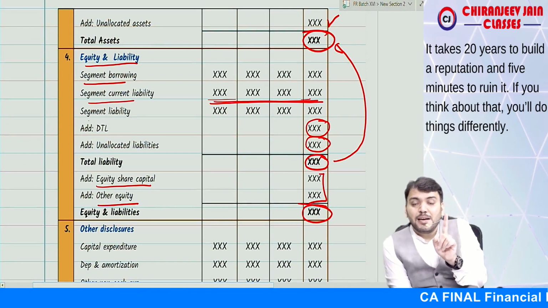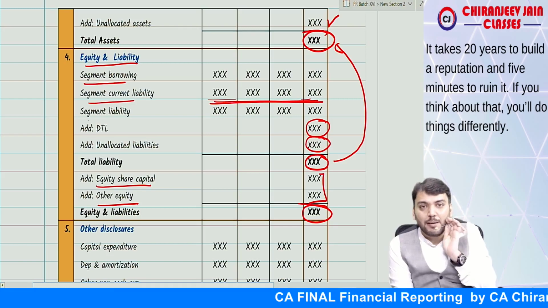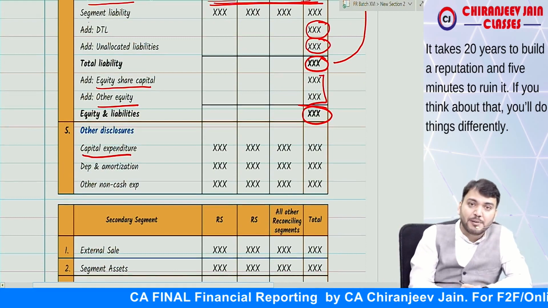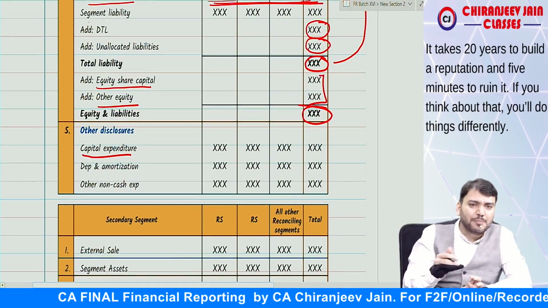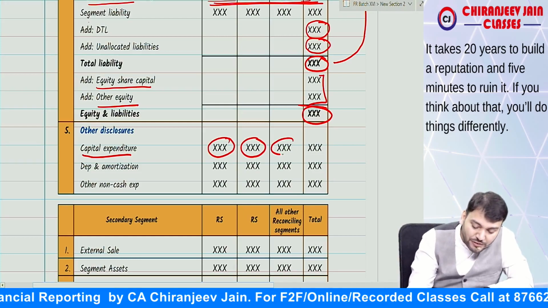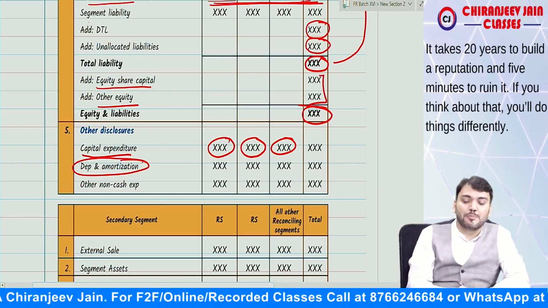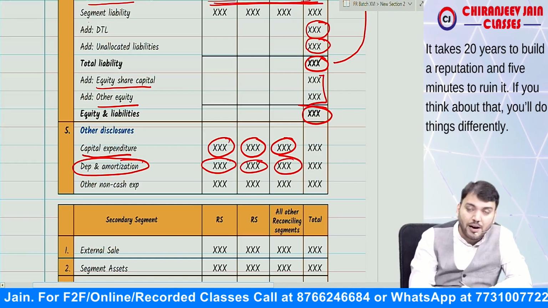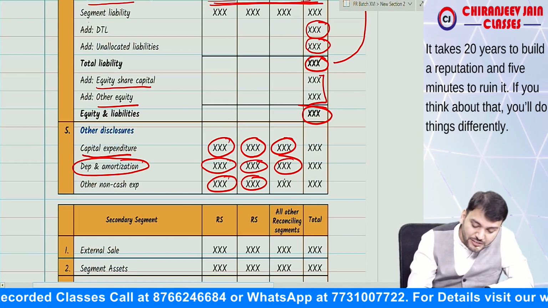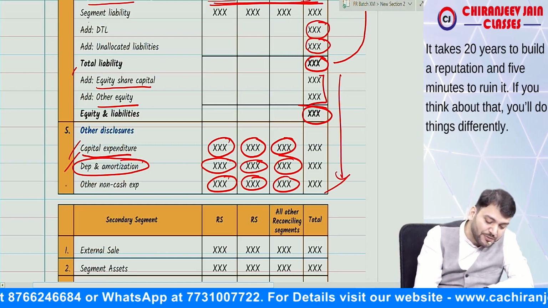So first is segment revenue, second is segment result, third is segment asset, fourth is segment liability, and fifth is other disclosure. Other disclosure will be capital expenditure of that segment, meaning any asset purchase, any PPE purchase, any intangible asset acquired. That needs to be disclosed, but for this reconciliation is not required. Then segment depreciation and amortization during that period, for this also reconciliation is not required. Then segment other non-cash expenses, for this also reconciliation is not required. These become the seven pieces of information to be disclosed, with 5, 6 and 7 as the other disclosures.